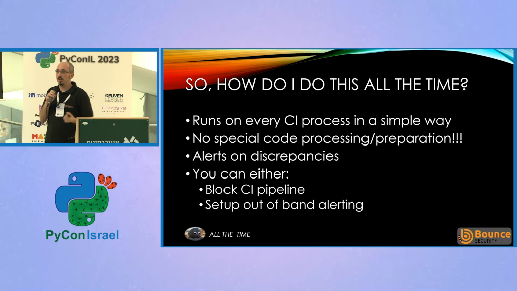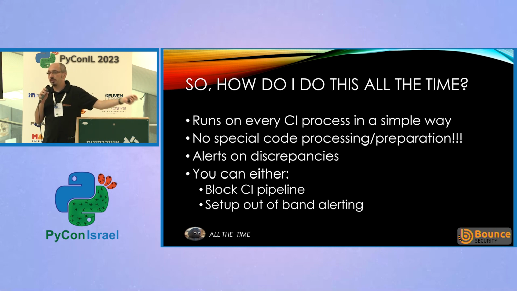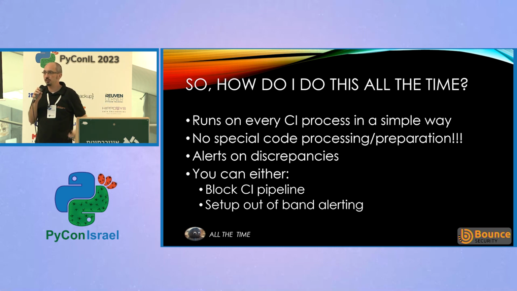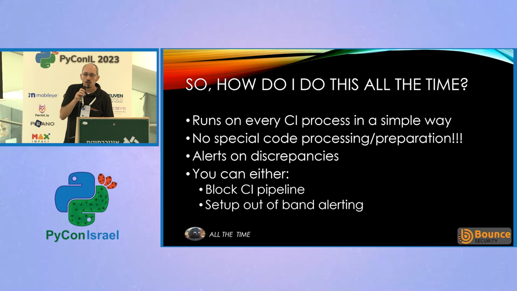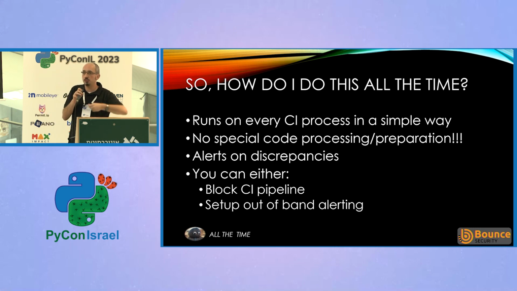The example we showed was in GitHub Actions, just because it's the easiest to demonstrate and easiest to give you to look at separately as well. But again, it can fit into any CI process, any workflow process. To run Semgrep, you're just running pretty much one command, maybe 2 commands if you want to use the pro version that has slightly more sophisticated scanning. There's no special processing you need to do to the code. A lot of the time when you want to use code scanning tools, you have to compile the code, or process it, transform it, or package it up in some special way. This is just happening as a one-liner on our raw code as it is in our repository.